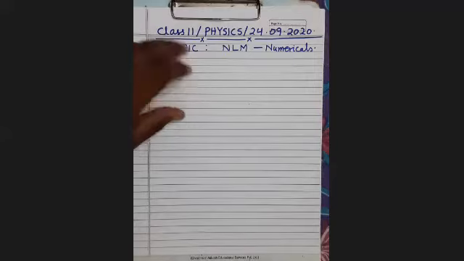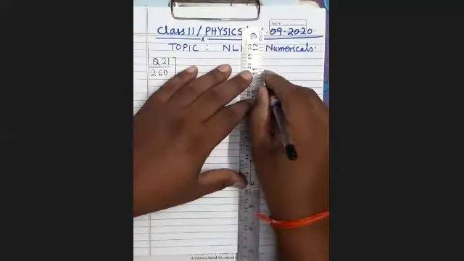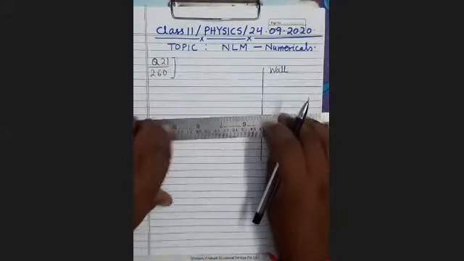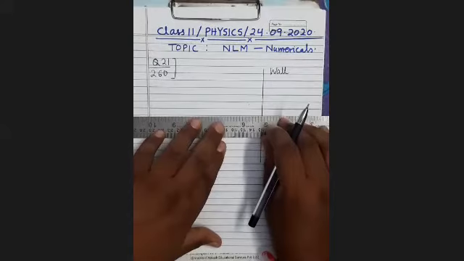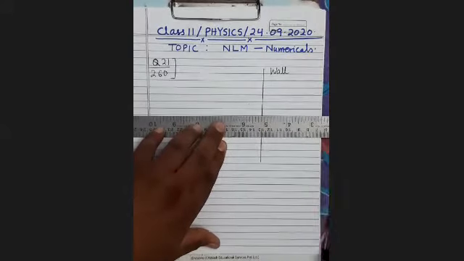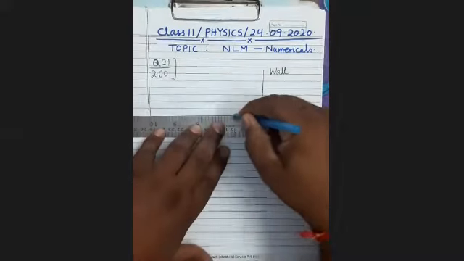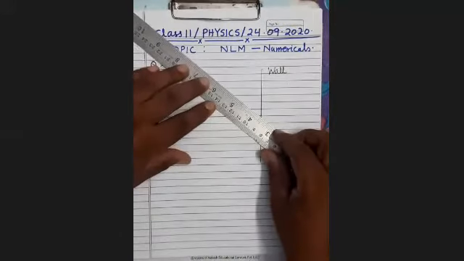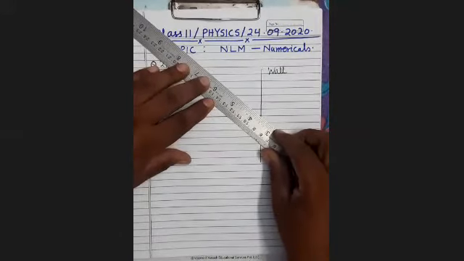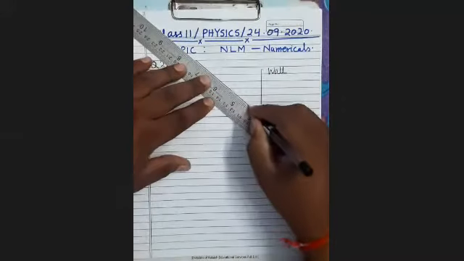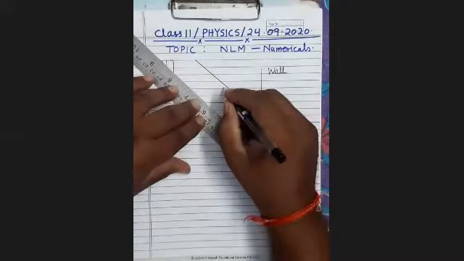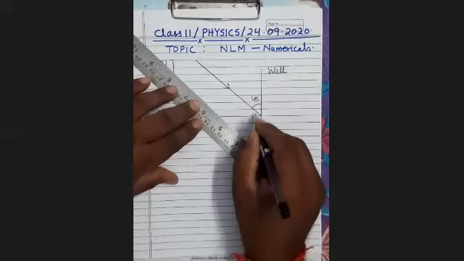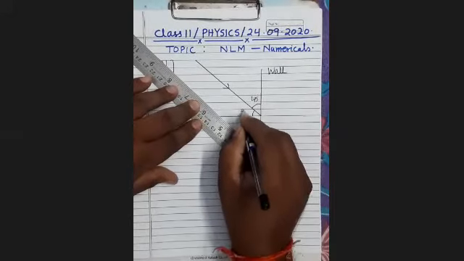So see here, suppose this is the wall and the ball is striking at an angle of 45 degrees. This is the normal direction and it is striking at 45 degrees, going in this direction. This angle is 45, therefore the angle of incidence will also be 45.